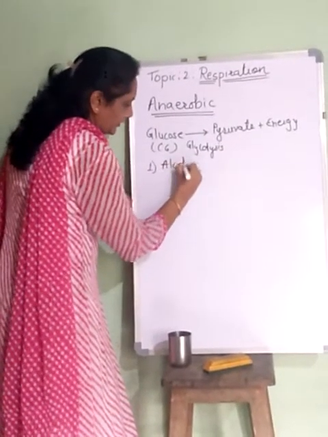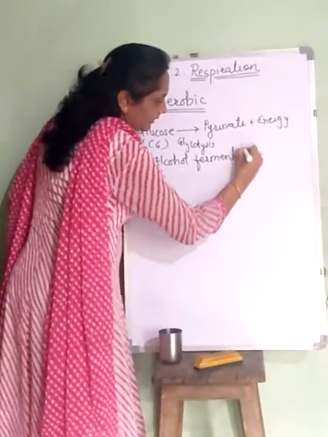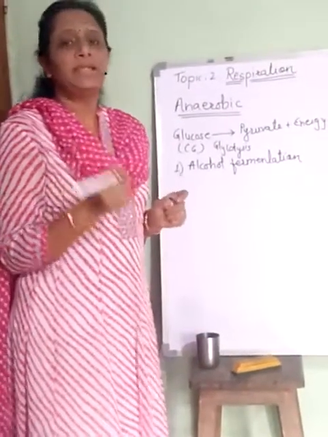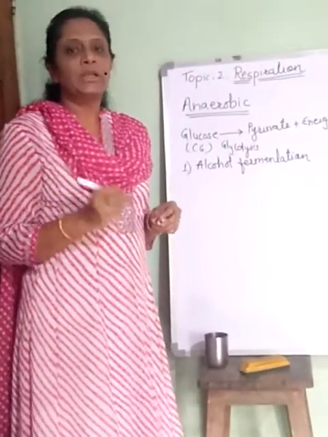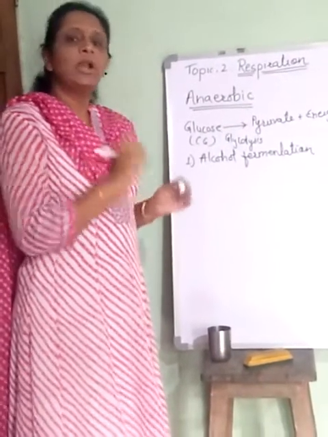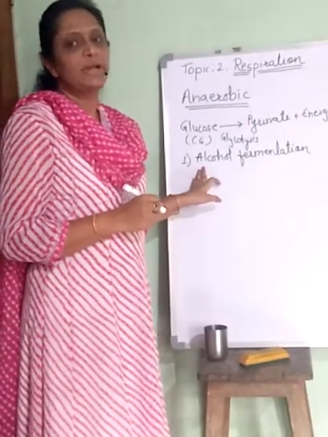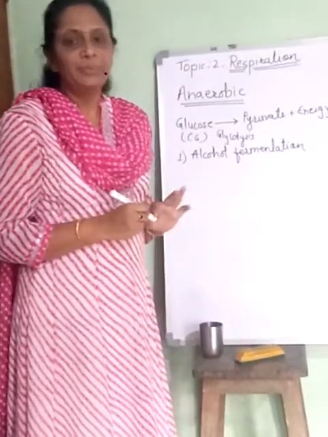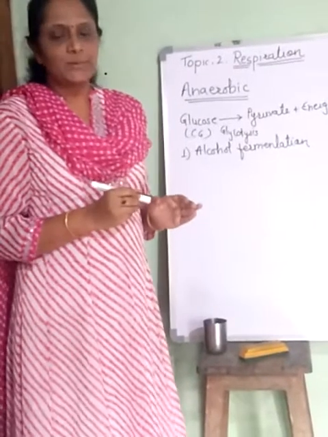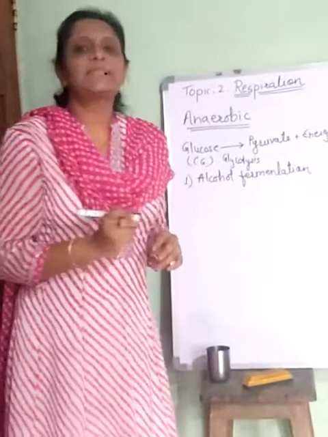first, alcohol fermentation, as ethanol is produced. Ethanol is nothing but ethyl alcohol. Its commercial name is ethanol and its chemical name is ethyl alcohol. So as alcohol is produced as the end product, this process is called alcohol fermentation. In alcohol fermentation, incomplete breakdown of glucose takes place in absence of oxygen in the mitochondria of yeast cells.